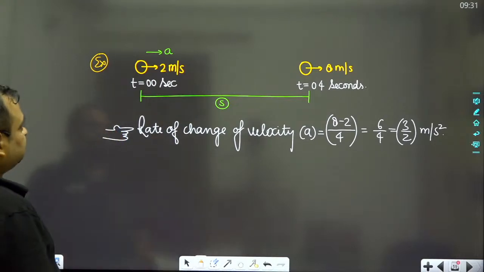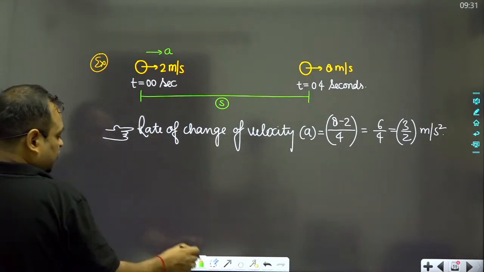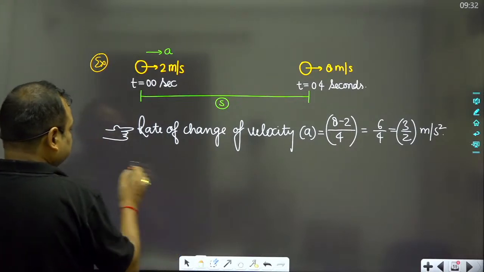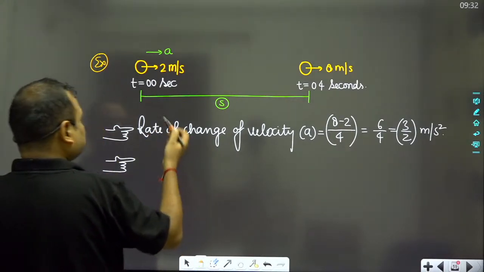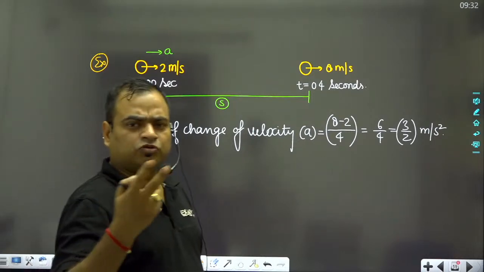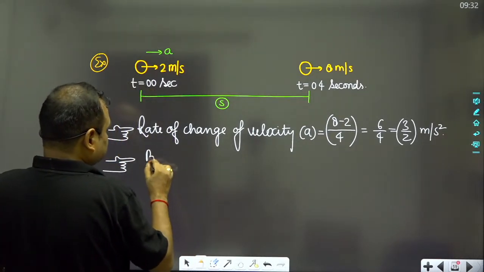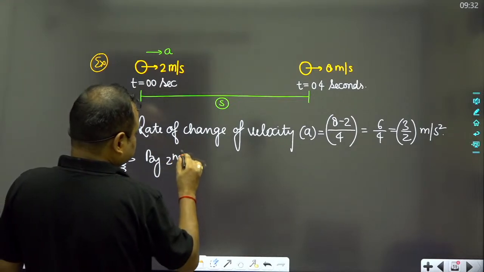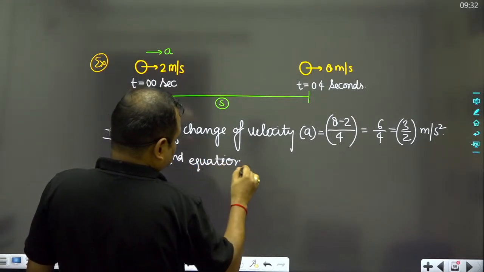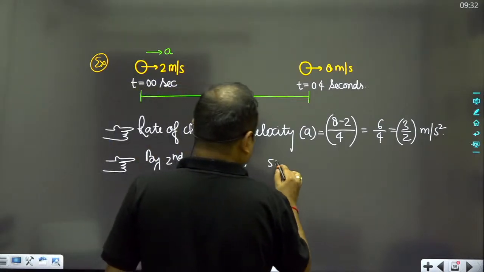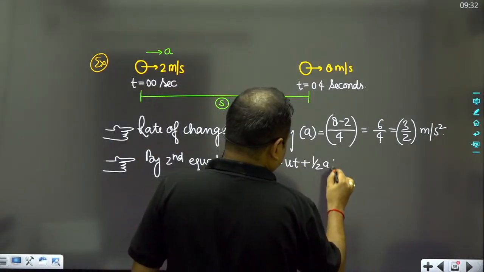Okay, so when we talk about the displacement, then displacement can be calculated very easily. We can use both methods. By the second equation we can also calculate: s is equal to ut plus half at square.